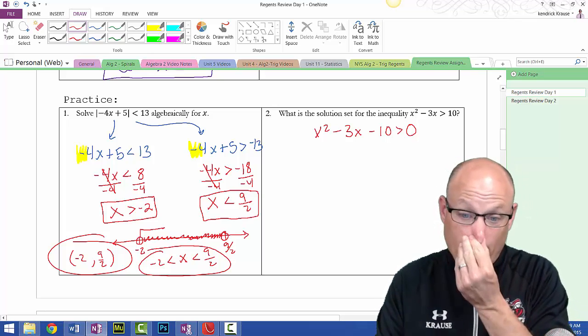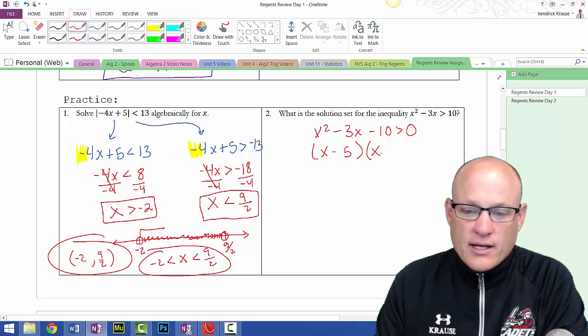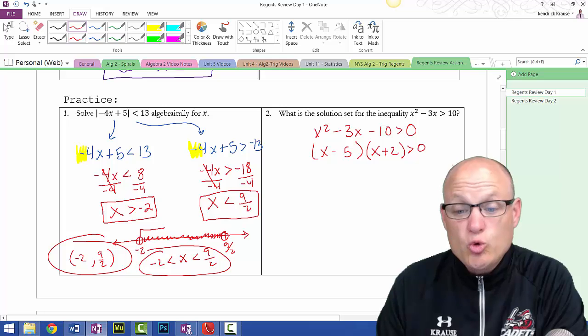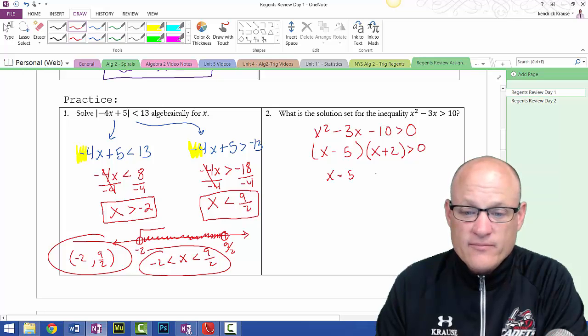Yay! All right, let's factor. Factoring's sort of simple. (x minus 5)(x plus 2) greater than 0. This is going to give us our two critical numbers, and that gives us 3 areas to test. Remember, this is a quadratic one. So this is x equals 5 and x equals -2.